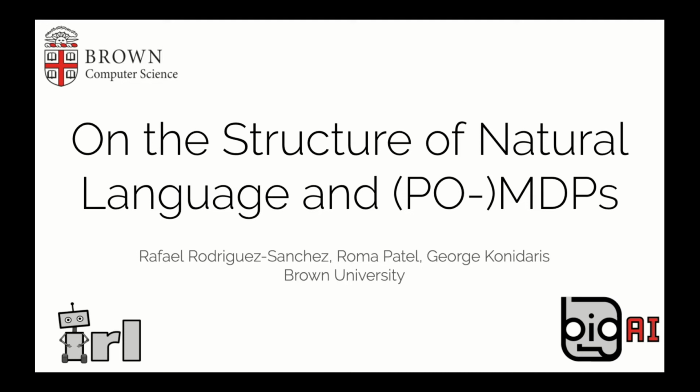We are interested in how the structure of natural language used by an embodied agent relates to the structure of the underlying decision processes being solved by the agent. We posit that understanding this relationship will help us in building embodied agents to solve complex problems.